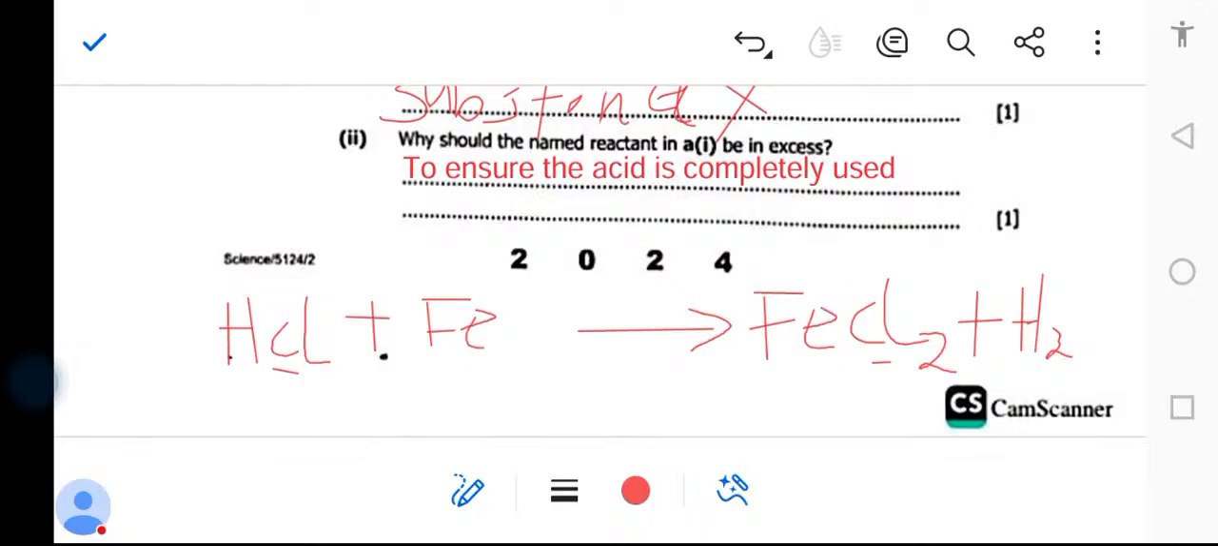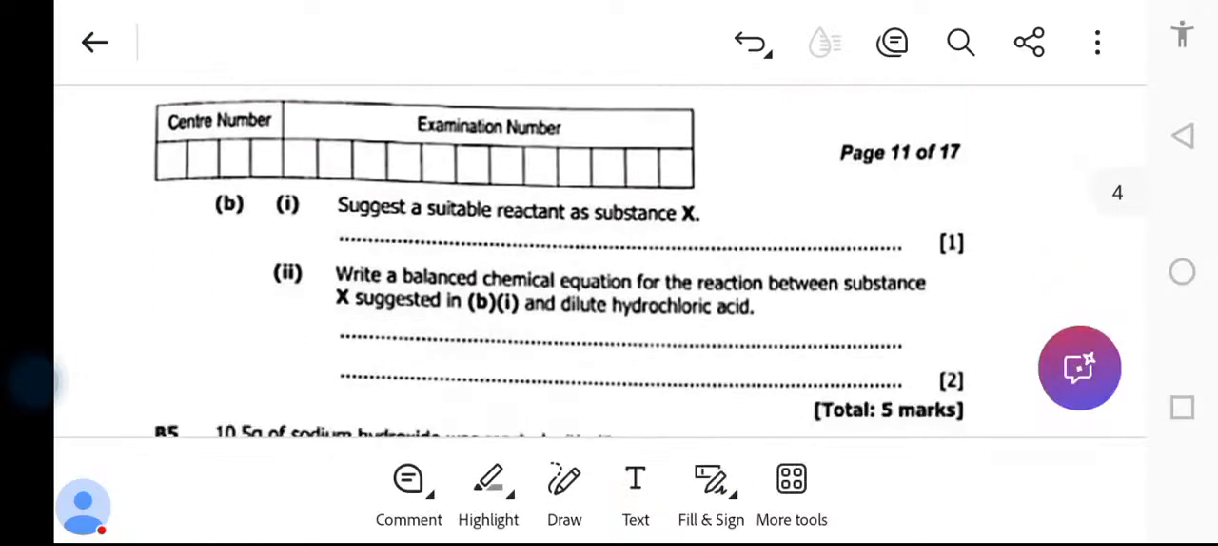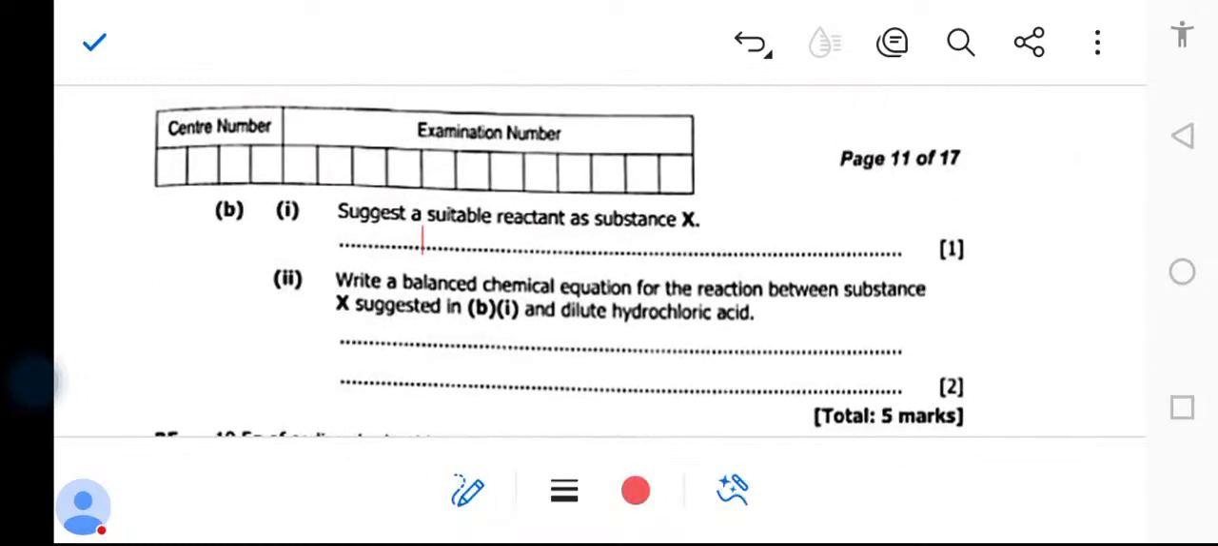So, what is the name of substance X? Iron metal. So, the name of substance X, we say it is iron metal. So, it is iron metal. Okay, iron metal.